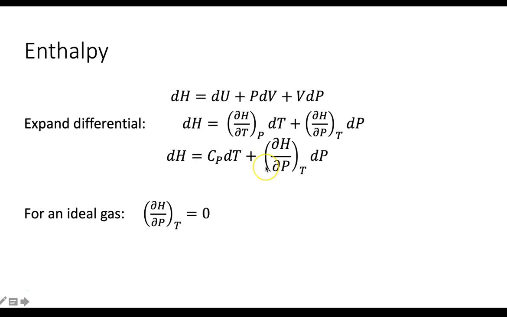And then we have the second partial derivative, dH/dP at constant T. Now for an ideal gas, I'm not really going to prove this, but for much the same reason that the partial derivative of U with respect to V at constant T was equal to 0, this term is also 0. So for an ideal gas, the enthalpy change is just Cp dT.